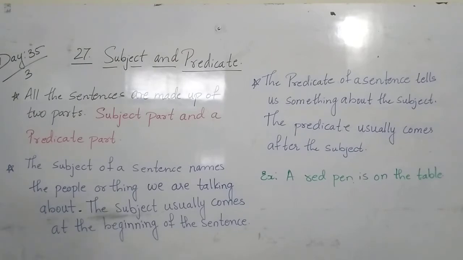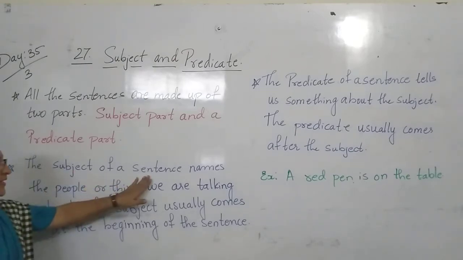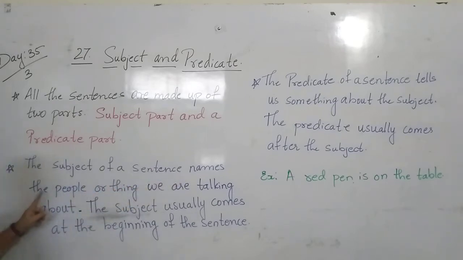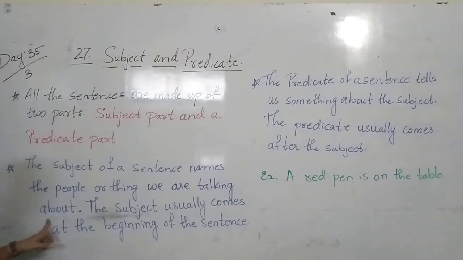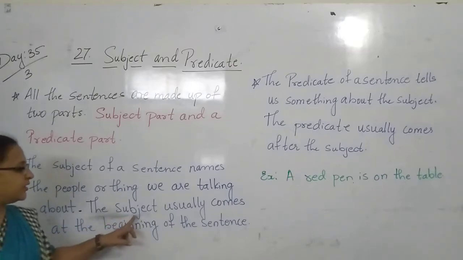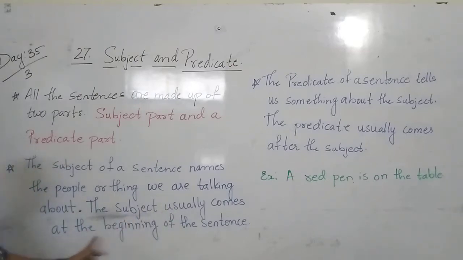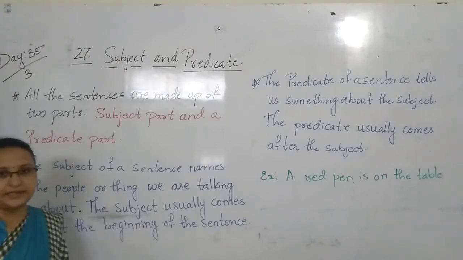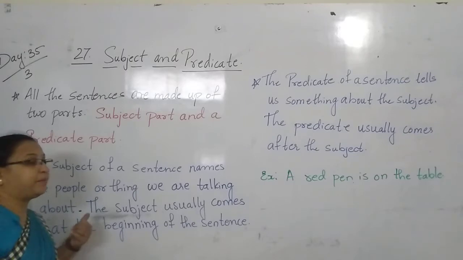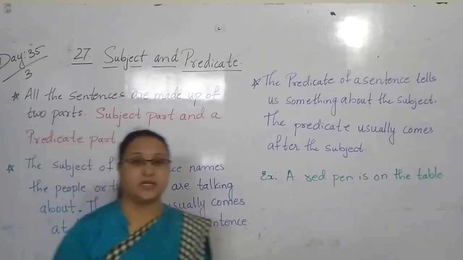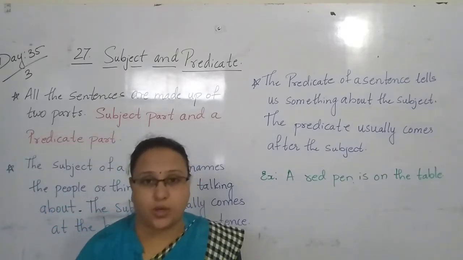So here, children, what they have said is that the subject of a sentence names the people or thing we are talking about. The subject usually comes at the beginning of the sentence. It names the people or the thing and tells us what we are talking about.